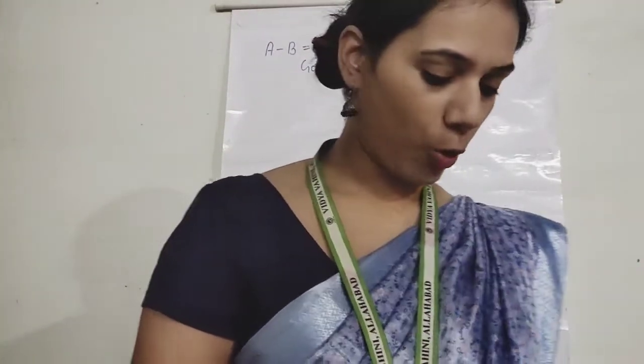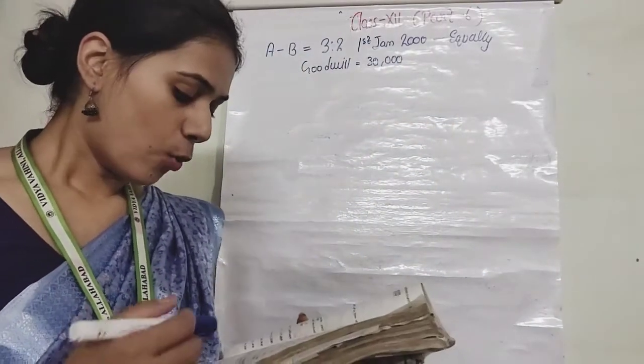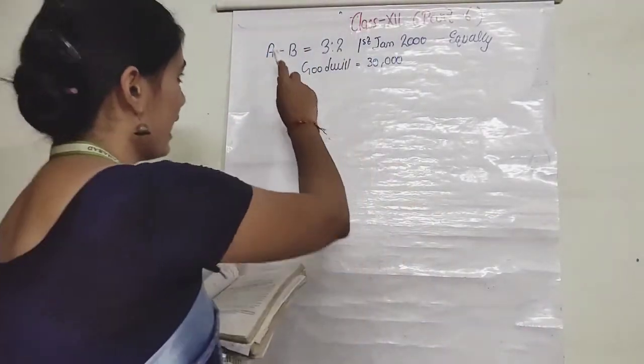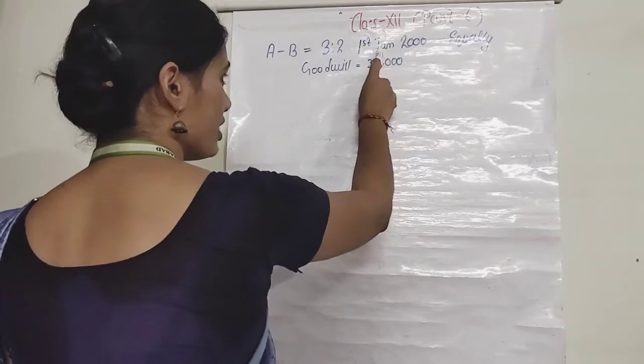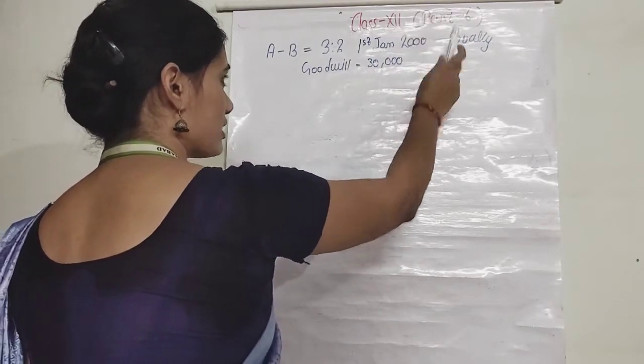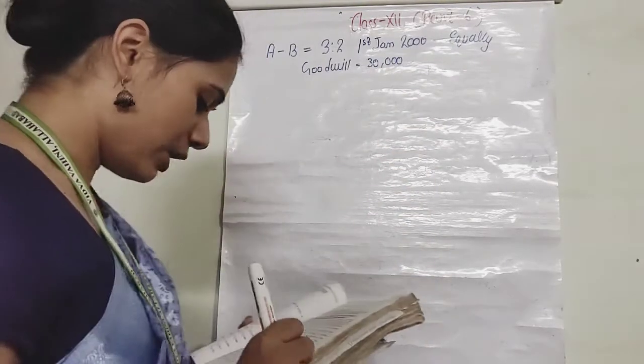So we have one question: A and B were partners in a firm sharing profit in the ratio 3:2. With effect from 1st January 2000, they agreed to share profits equally. So A and B were sharing in the ratio 3:2. Now from 1st January 2000, they decided to share the profit equally.